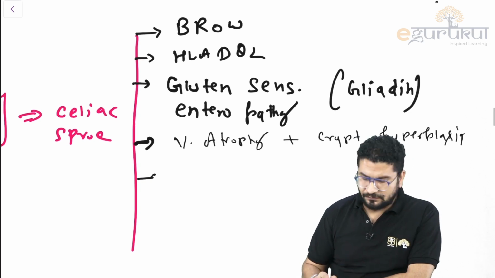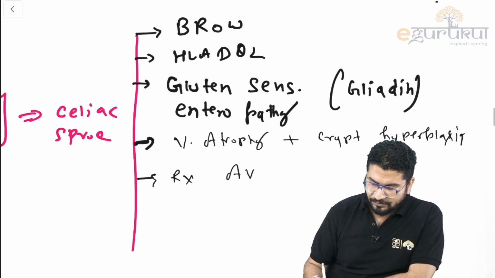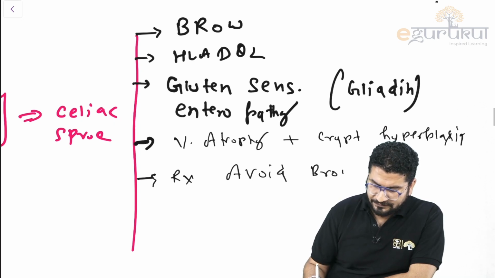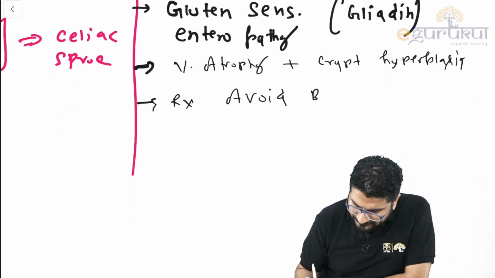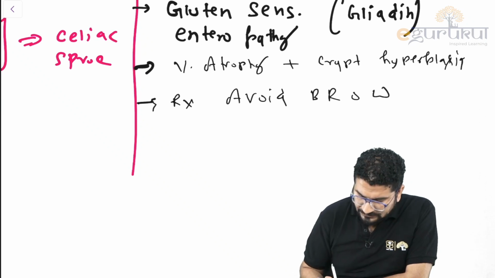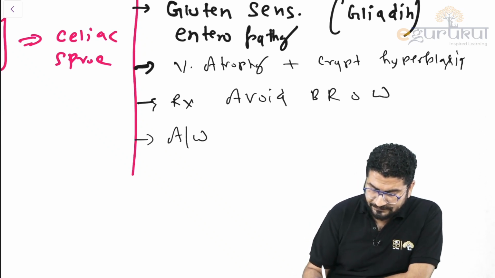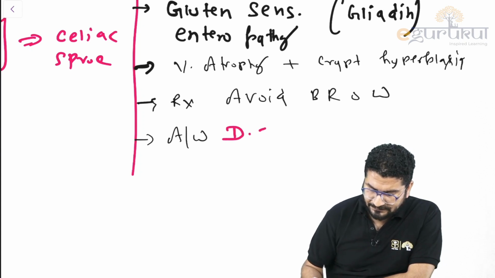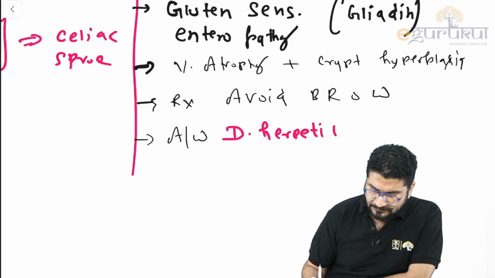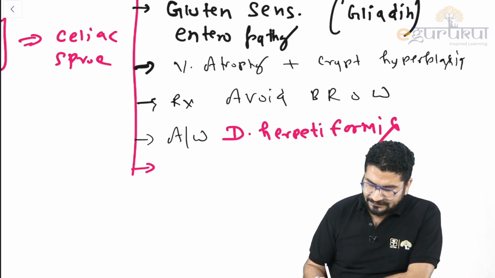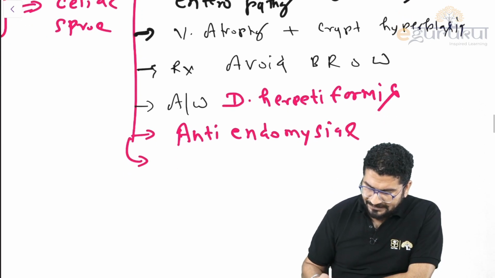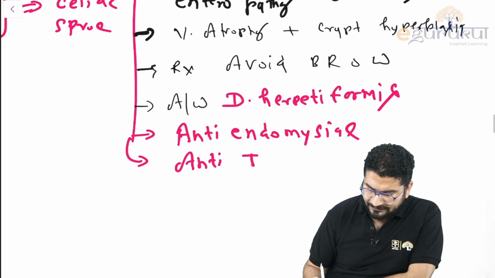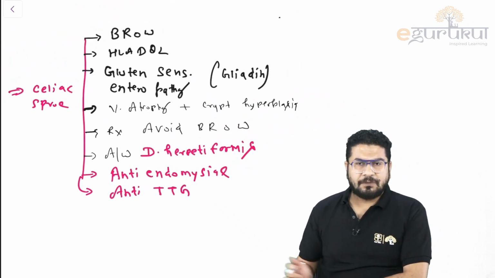In celiac sprue, what else should you know? The treatment is avoidance. You can give maize, you can give rice, but avoid barley, rye, wheat and oat. So avoid these cereals. And this is associated with a skin condition called dermatitis herpetiformis. And in celiac sprue, you can sometimes see some antibodies, like anti-endomysial and anti-TTG, anti-tissue transglutaminase. So these are all possible MCQs.